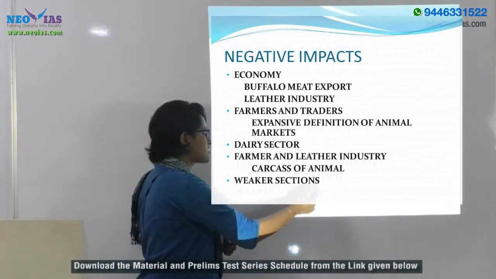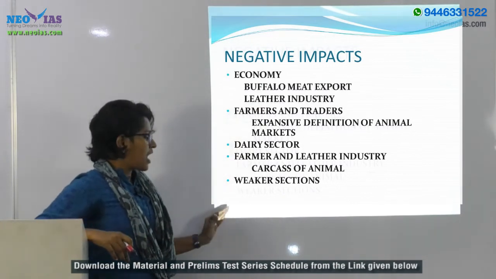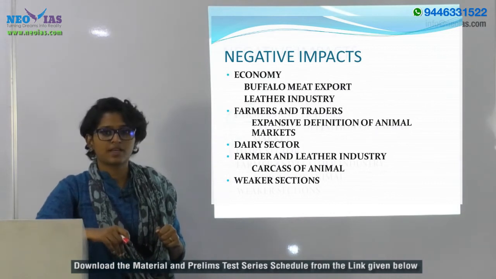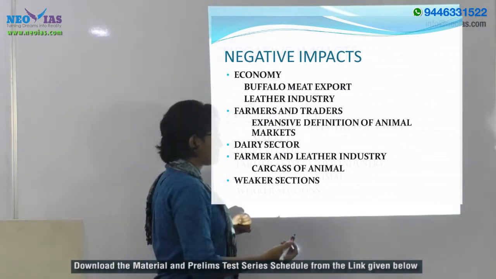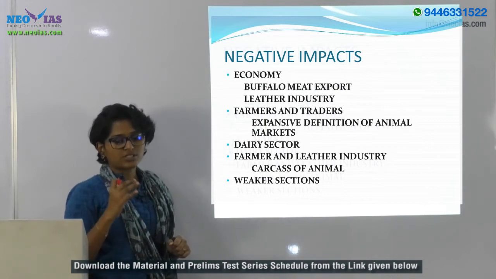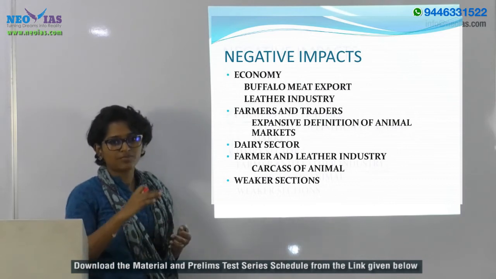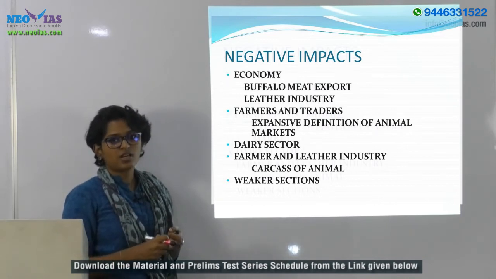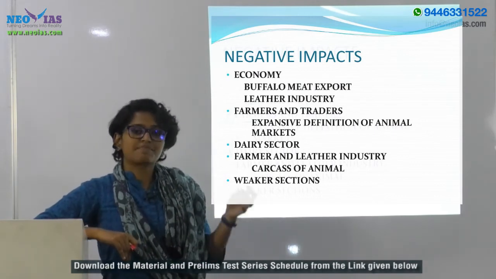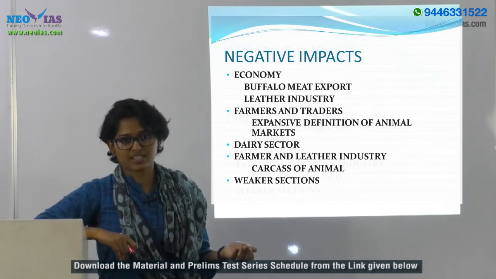Then other than all this, we can see that this rule will affect a whole lot of weaker sections of our country. If we consider the minorities or certain weaker sections like Dalits or some lower caste Hindus, you understand that these people were more employed in menial works related with the leather industry, like tanneries.